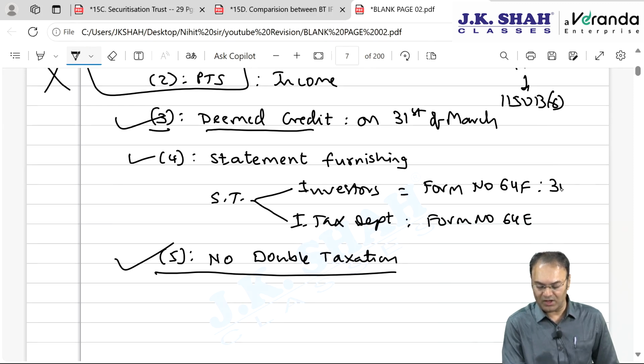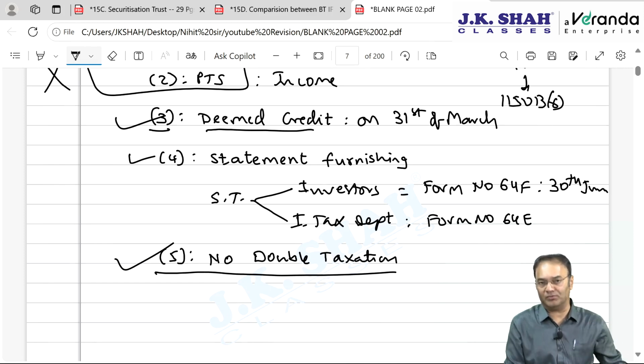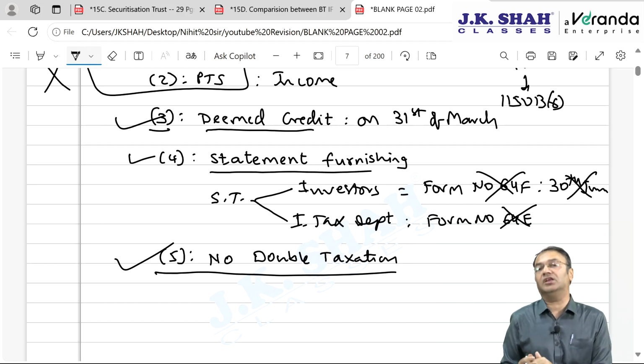Form 64F will have to be furnished by 30th June of the next financial year, that is within 3 months from the year ending, April to March, that is April, May, June. Neither are you required to remember the form number nor the date, but you are required to remember that there is a concept of statement furnishing. That is how, at the year ending, the unit holder or the investor will come to know that this is the income going to be taxable for him.